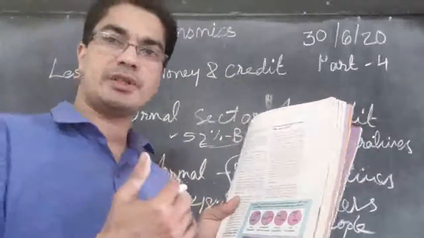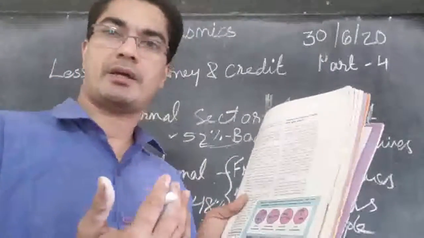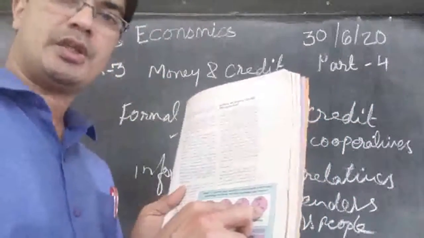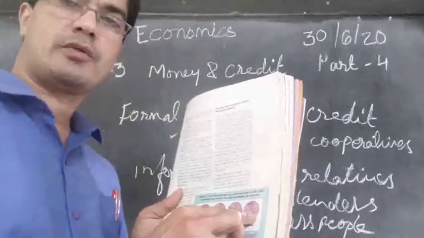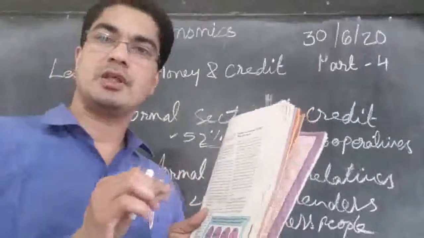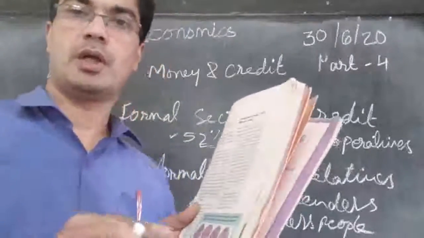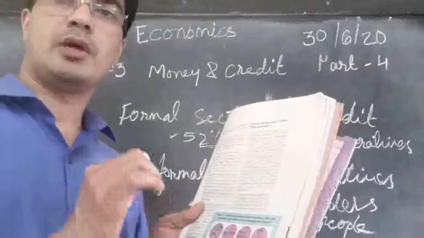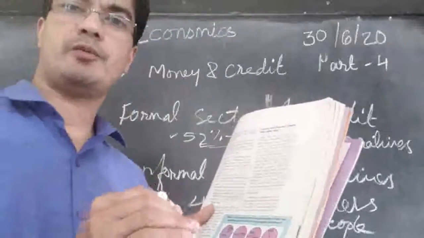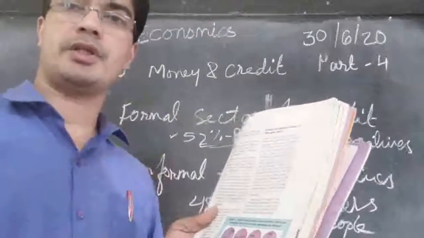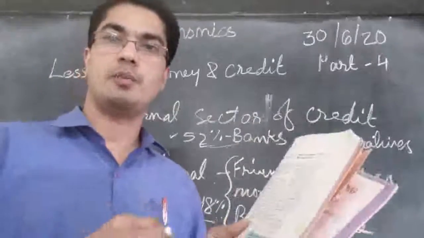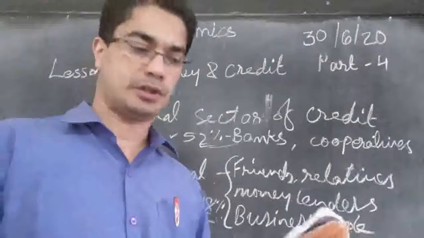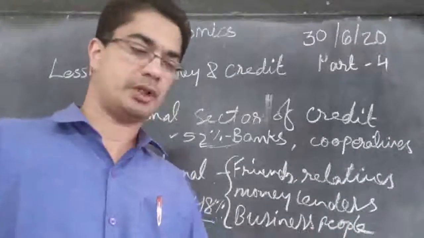So when we look at this, we see the poor people are always going to the informal sector. That means they are exploited. They are not able to get a loan from the bank. Only the rich people, as the people grow richer and richer, we see more and more people are able to get a loan from the bank. So the bank is giving loans mostly to the rich people and not the poor people. The poor people are continuing to take loans from moneylenders and other private people, and by paying a very high interest rate. That's why poor people continue to remain poor and the rich people continue to grow richer and richer. That is the situation in our country.